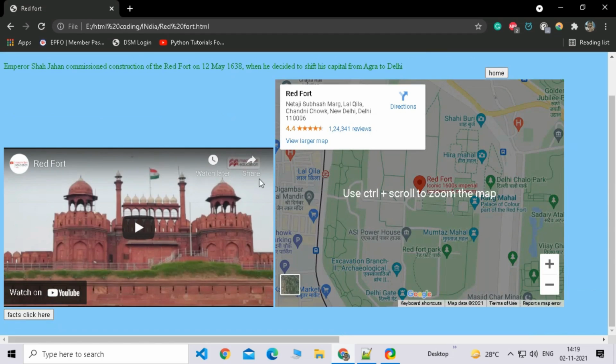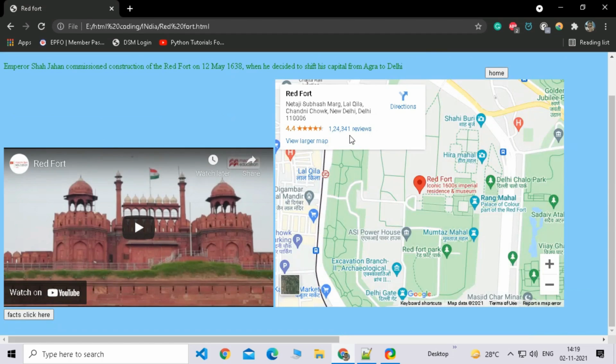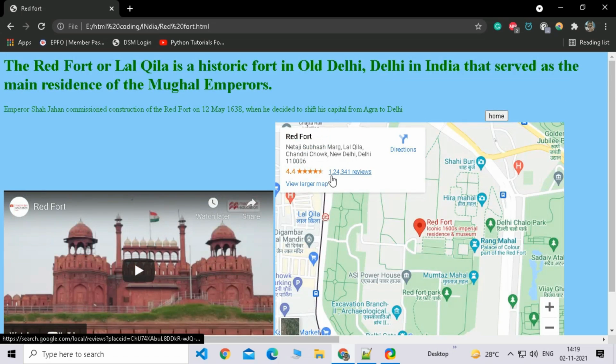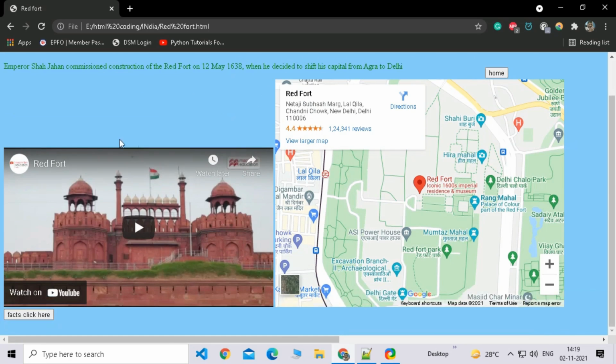There are over 1 lakh, or 100,000, reviews. This is Indian counting, so that's why there's a comma in 1,00,000. If it was international, then it would be 100,000. And then there's a facts button.